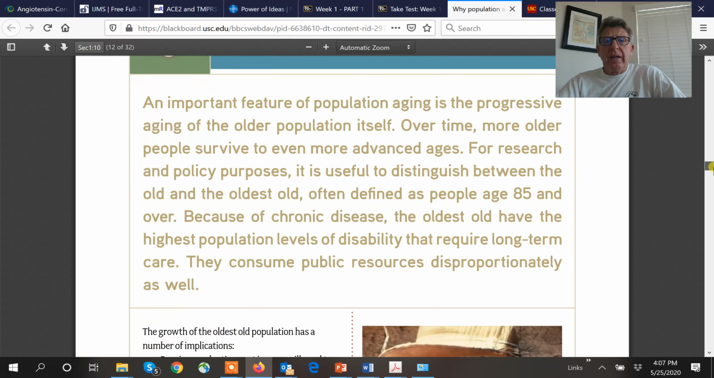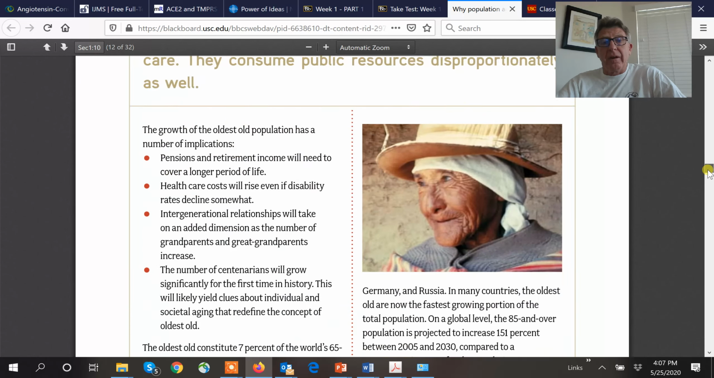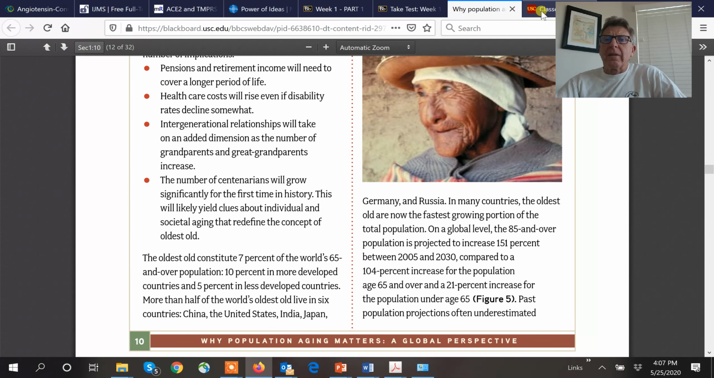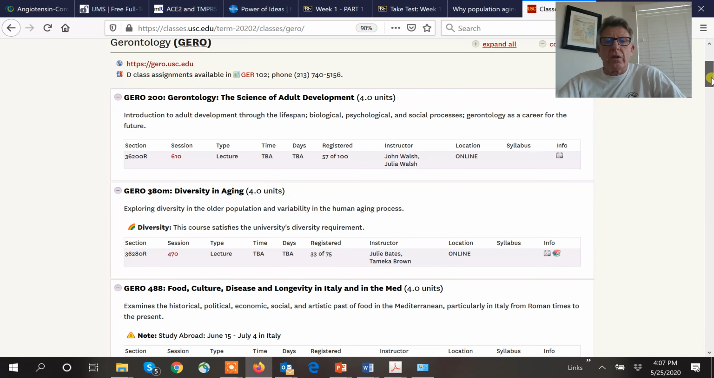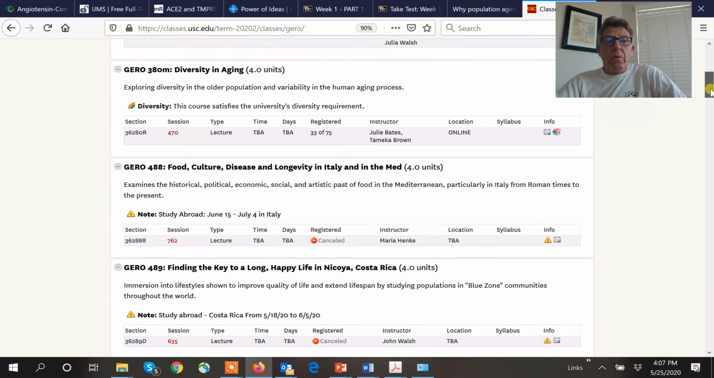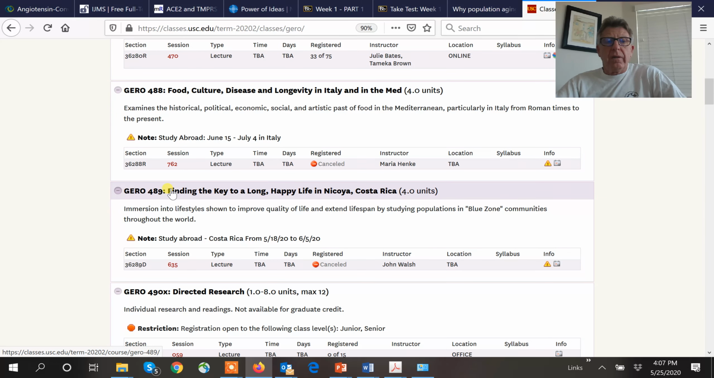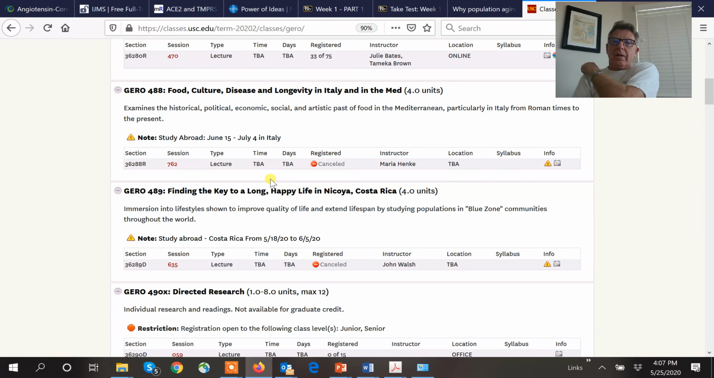Part 3, again, looking at the rising numbers. The oldest old, often referred to as people over the age of 85, but centenarians are even older. In fact, I wanted to show you this. I had a class where we were going to look at centenarians. This was a semester abroad class that Julie and I were going to run. We were going to go to Costa Rica and live the life, because it's called the Blue Zone. No greater population lives to 100 years of life than the Nicoya Peninsula in Costa Rica.